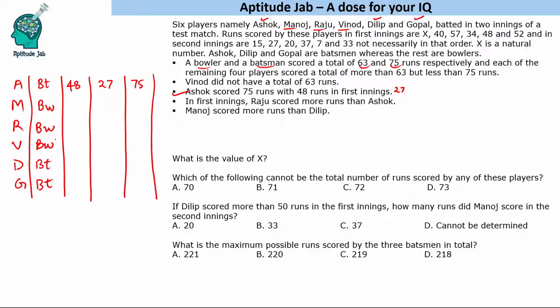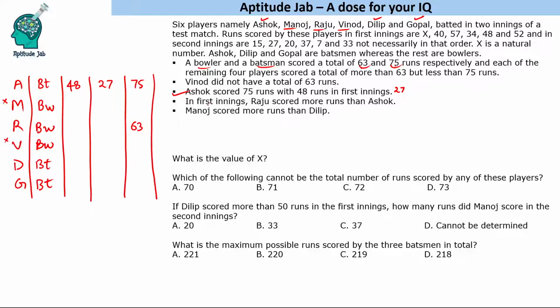Now it is given to us that Vinod did not have a total of 63 runs. Now Vinod is a bowler. There is one bowler with 63 runs, so Vinod is not that bowler. Then Manoj scored more runs than Dilip. Now Manoj is a bowler and Dilip is a batsman. There is one bowler with 63 runs. Now Manoj also cannot be that bowler. So who will be that bowler? That bowler will be Raju. So Raju has 63 runs.